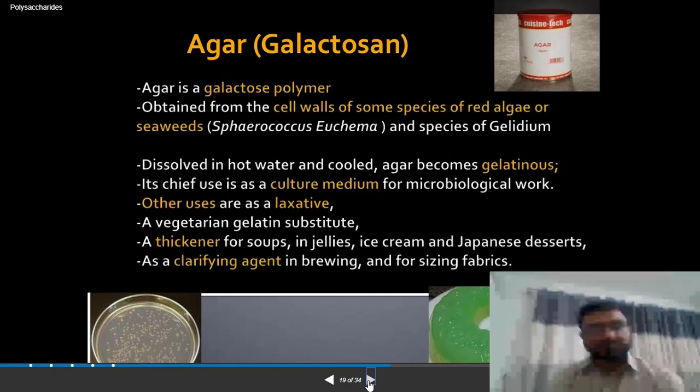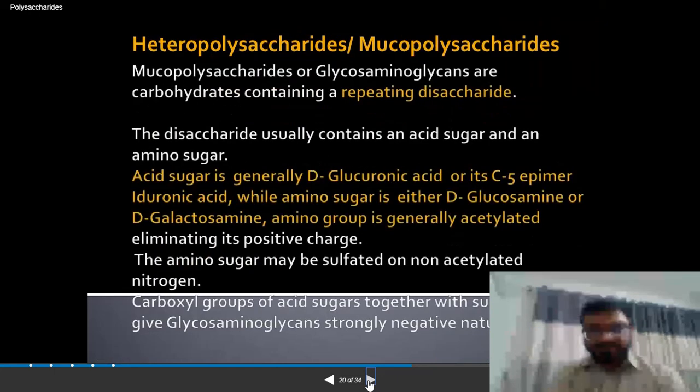Most of the ready-made soups that are available in the markets use this kind of thing, in soups and jellies, ice cream, desserts. That is also used as a clarifying agent in the brewing industry. So that was all the homopolysaccharides. Now we will be talking about some of the important heteropolysaccharides.